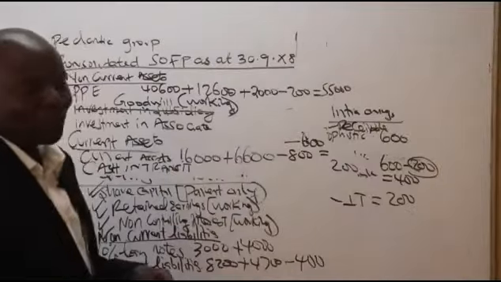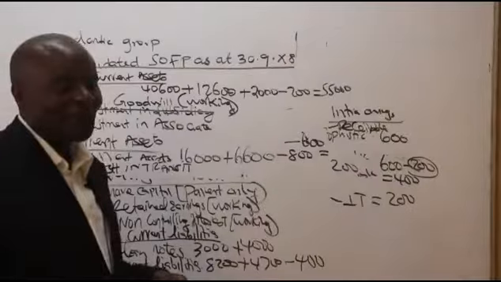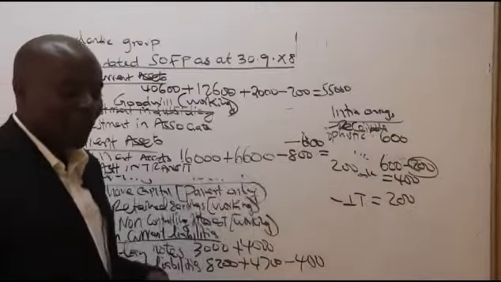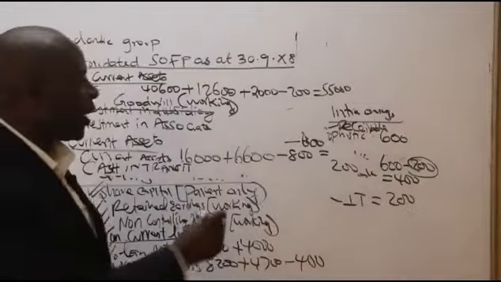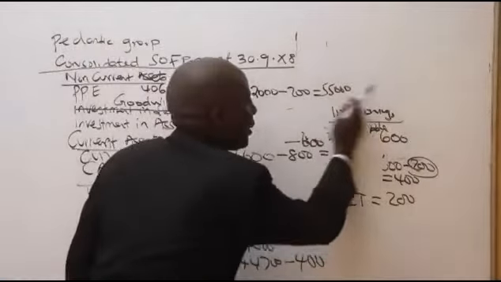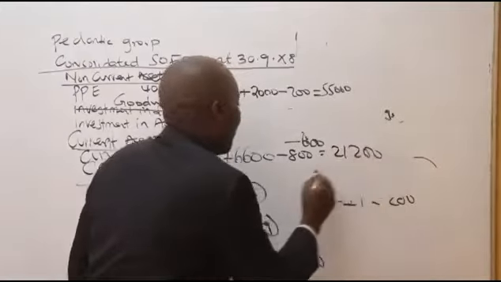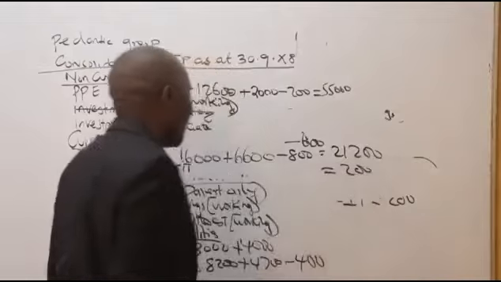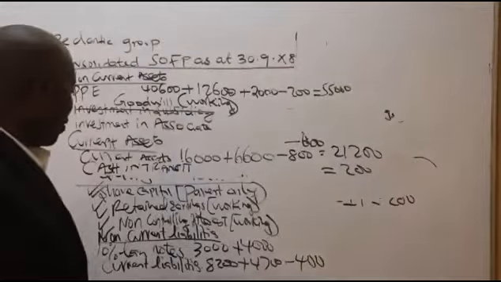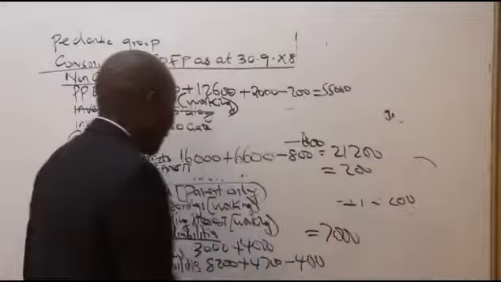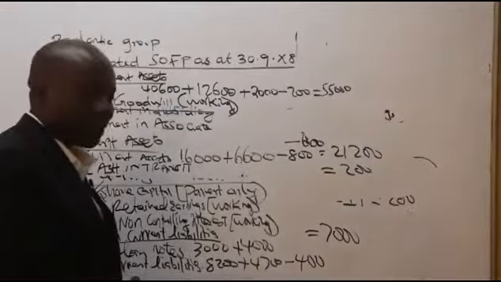We are supposed to go back to the office, but I would really want to have these figures. Is it 31 or 21? 21,200. So here we have 21,200. And then of course here we have 200, right? And then loan notes. Loan notes, what do we have? 7,000.